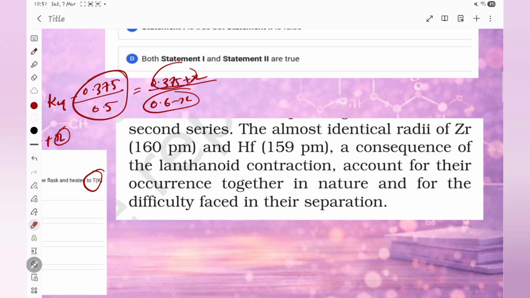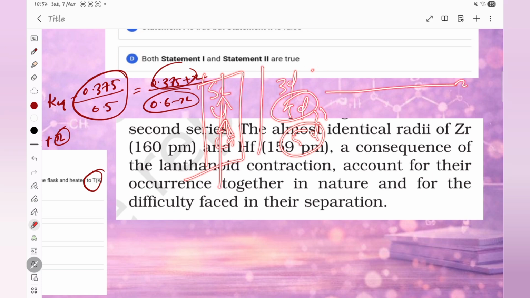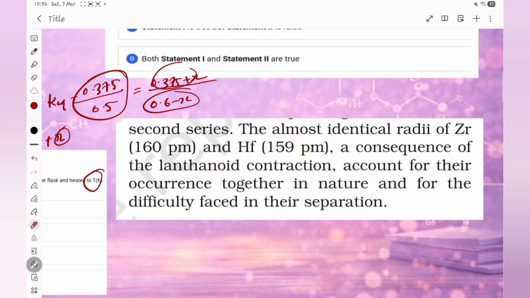You must know that in the D block, if you have already studied the 3D, 4D and 5D series, 4D and 5D have identical radii. Unless it is in this family, because lanthanide contraction is not there, so it is not applicable and the radius will increase. But in all other cases, you must have already studied that 4D and 5D have similar radii. Why? It was lanthanide contraction. It accounts for their occurrence together in nature and for the difficulty faced in their separation.